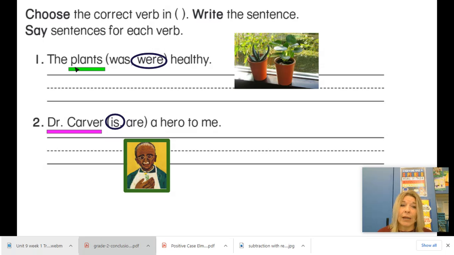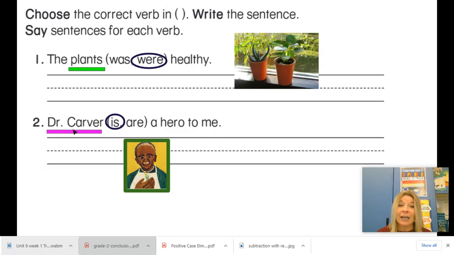It doesn't sound right if I say the plants was healthy. But if you read really fast, you might take that S off as you're reading, and you might make a mistake and pick the wrong verb. So read carefully and read what you see on the paper or on the page or on your computer screen.